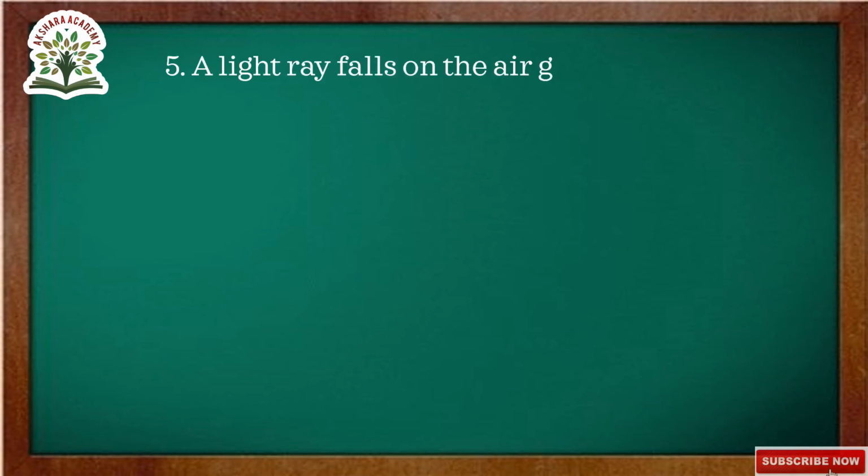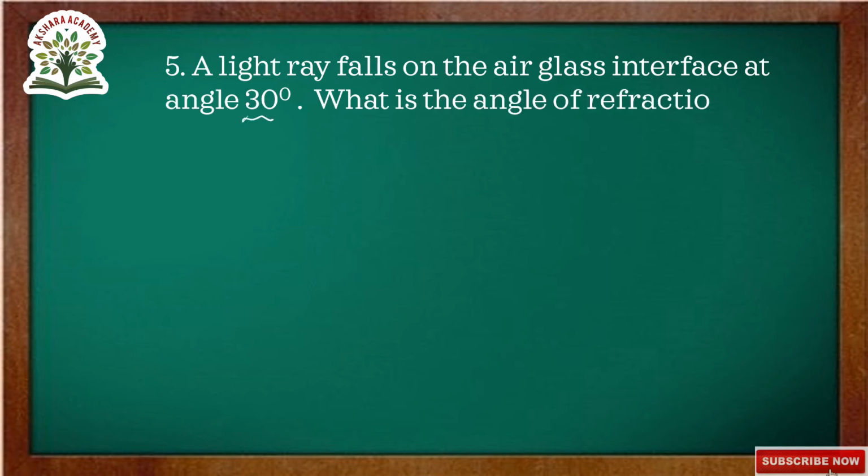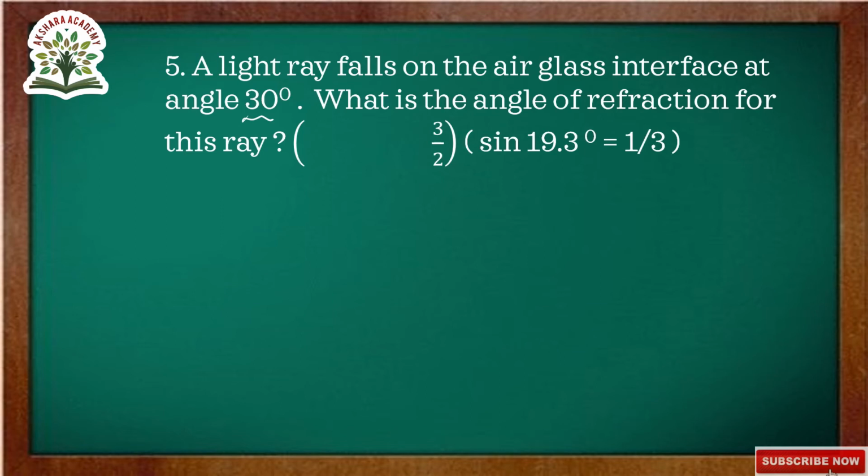Fifth one. A light ray falls on the air glass interface at an angle of 30 degrees. What is the angle of refraction for this ray? Here they given sin 19.3 degrees is equal to 1 by 3, and the refractive index of glass with respect to air is equal to 3 by 2, that is mu Ag they given as 3 by 2. So now we have to calculate the angle of refraction. So now first let us go to the solution.